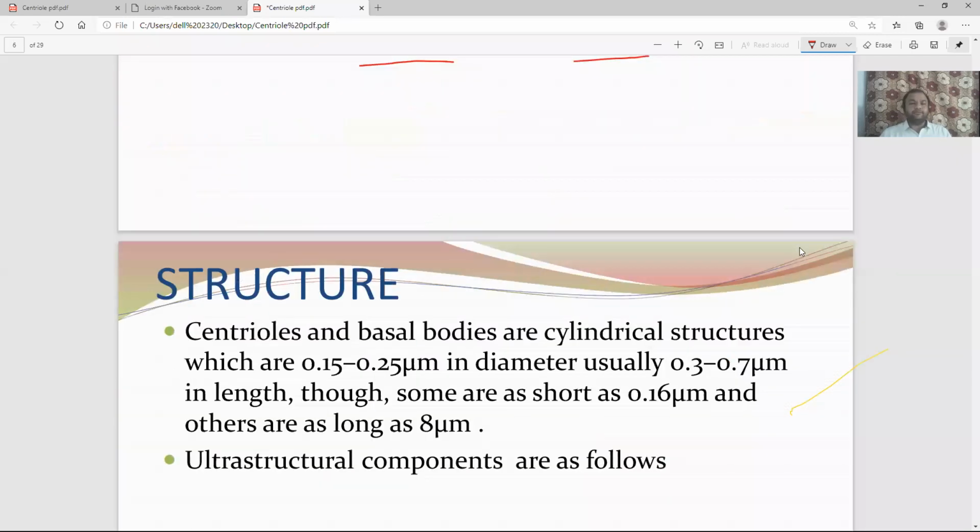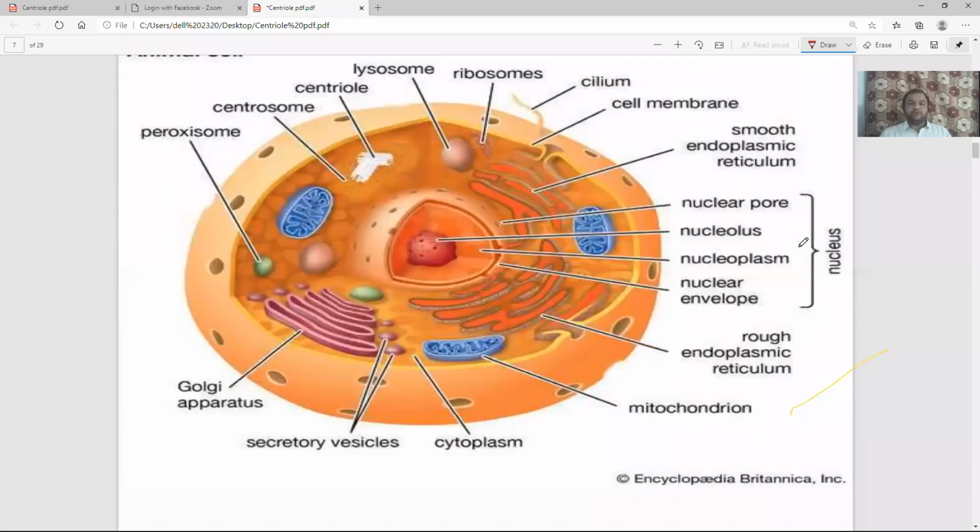Now structure. Before that, this is the general ultrastructure of the animal cell. Mitochondria is there, ER is there, Golgi is there. The centriole is near the nucleus, and you can see a pair at 90 degrees. Both together are the centrosome. This is one centriole, and this is another centriole, so you can say one pair of centrioles.